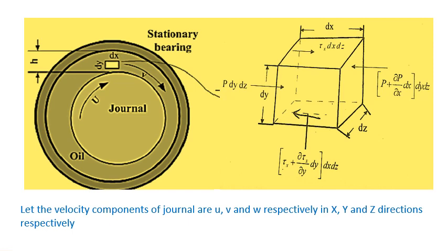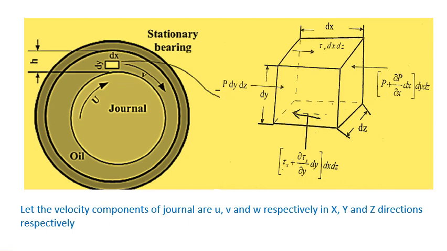The forces acting on this small volume are shown, which are nothing but the pressure force and the shear force. So the pressure force acting on the left side area, the area being dy into dz, with the pressure represented by P. Therefore the pressure force on the left side is P into dy into dz.